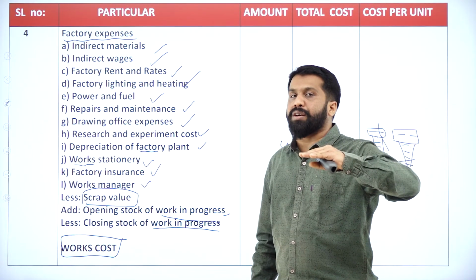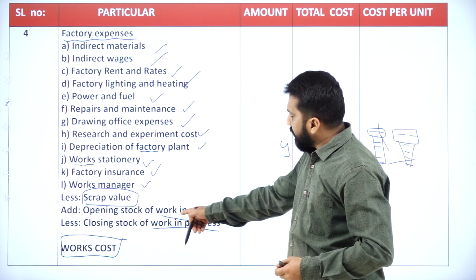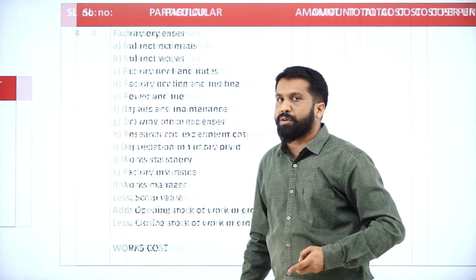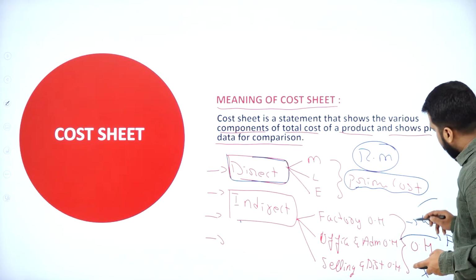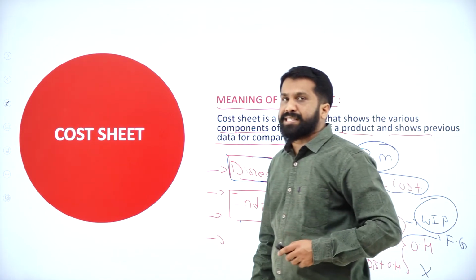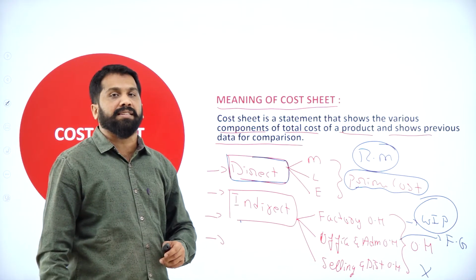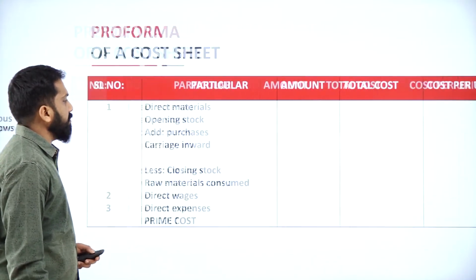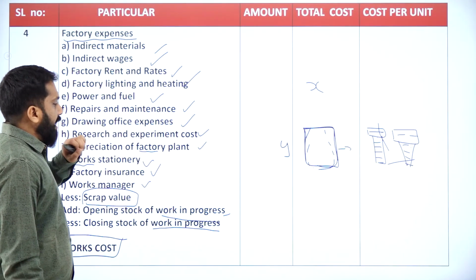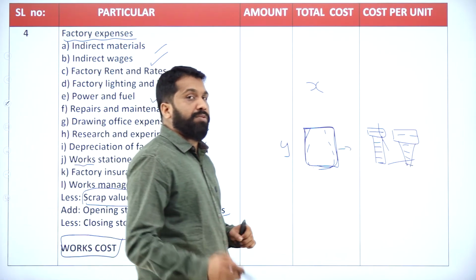Now the second part is what? Work cost. What is this? Work in progress. I'll go back to my example. See, for factory, what will come? Work in progress will come. Hope you now understand why I have given that format. Your factory expenses are over. What is the next one?